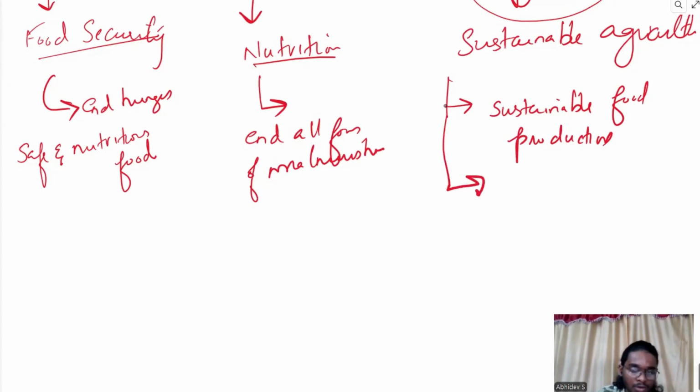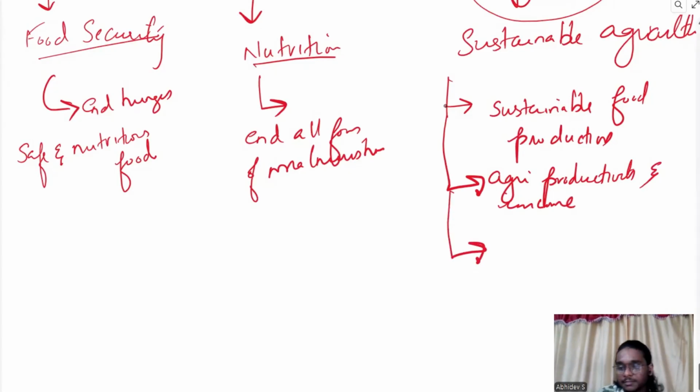Then another goal is, we know that what agriculture is facing is the lack of productivity. The productivity of the land is low, and as a result, the farmers are earning a very low income. So we can say to increase agriculture productivity and income of farmers. It is another goal, income of farmers.